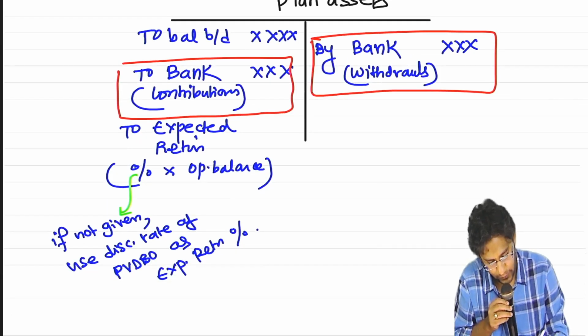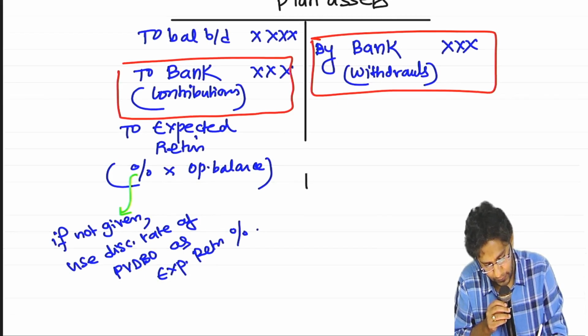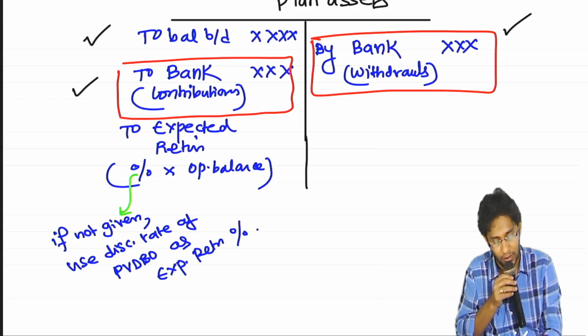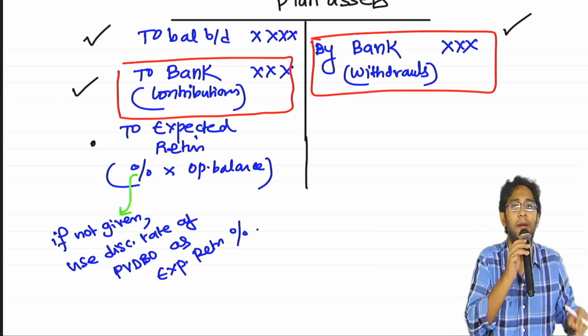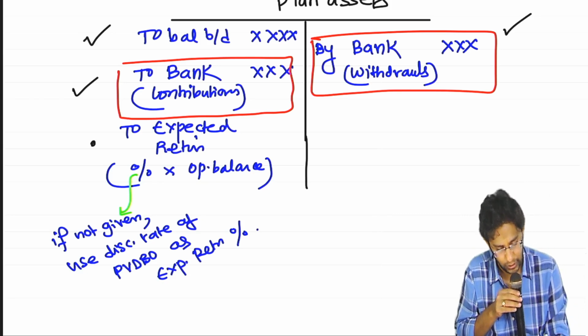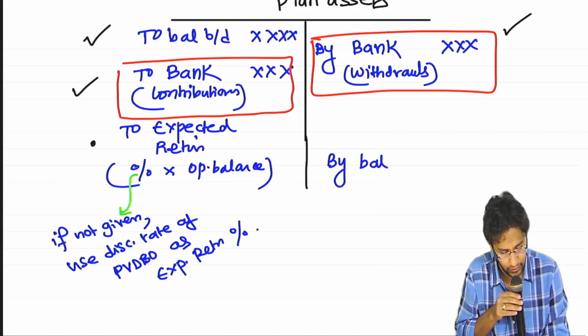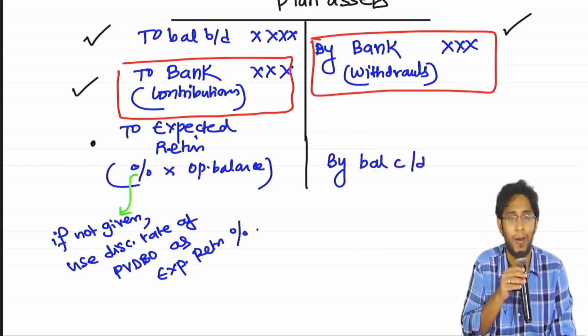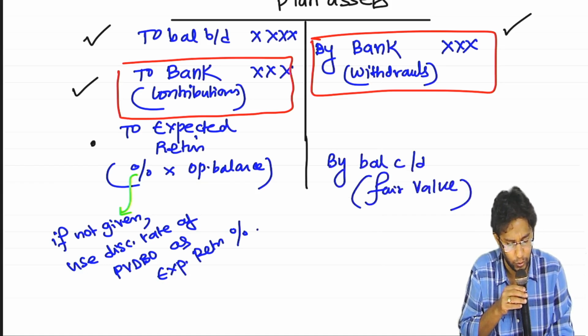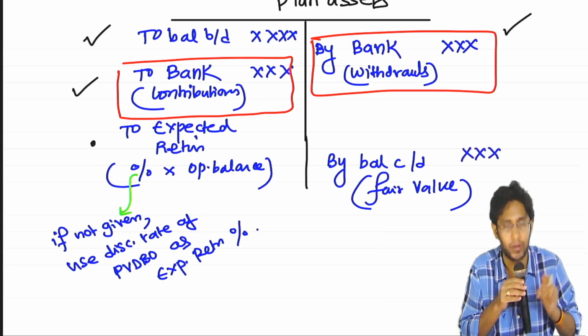Now look at this. Originally, this you wrote. This number is not correct. The expected number is not the real return you want, but a dummy number. So, whatever we write as the closing balance should not be a balancing figure. This should be recorded at fair value. The question will give you the number, don't worry. That number will be the correct number.